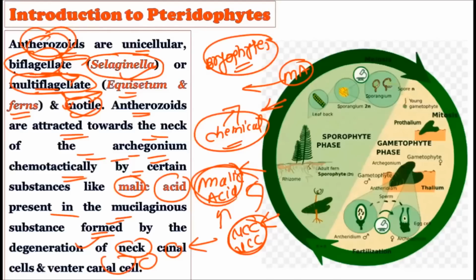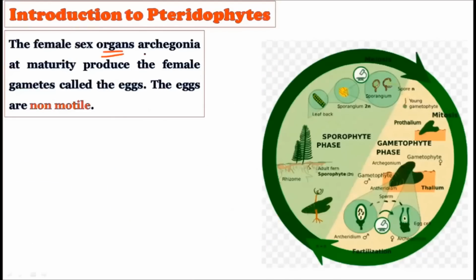All right, now consider this. The female sex organ, that is the archegonium, at maturity produces the female gamete, called the egg, and the egg is non-motile. Of course, the egg is non-motile. The egg is present inside this particular archegonium, and it is formed inside the female sex organ, called the archegonium.